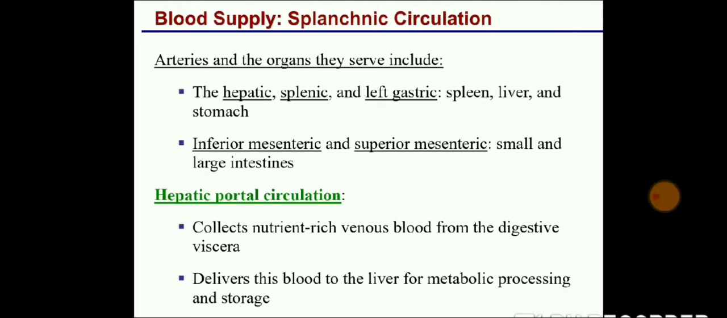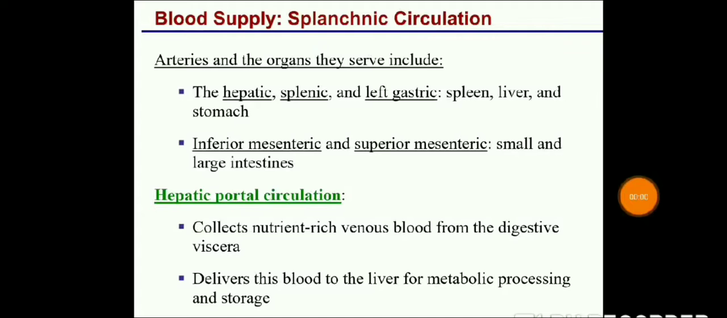Now the blood supply. Arteries and organs include the hepatic artery. What do you mean by hepatic? Hepatic means liver. The artery which supplies blood to the liver is called hepatic, anything related to the liver is called hepatic. So the artery which is going to supply the liver is the hepatic artery; the splenic artery and left gastric artery give supply to the spleen, liver and stomach. Now the inferior mesenteric and superior mesenteric arteries give supply to the small intestine and large intestine.